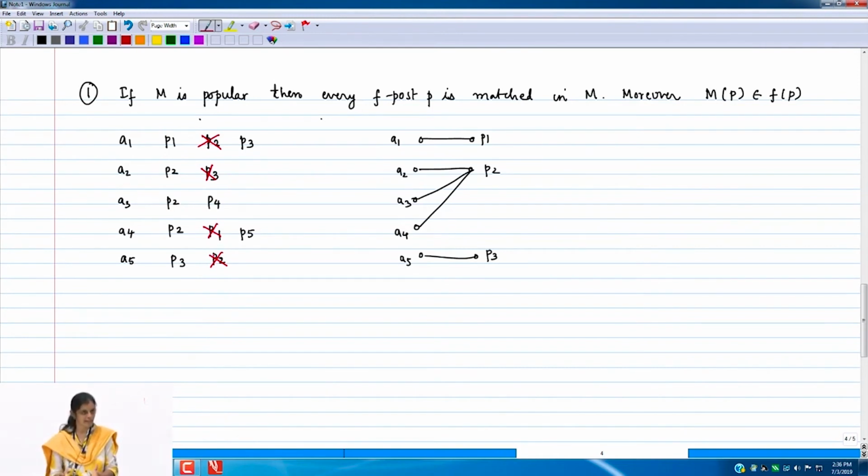For the F posts, I have added the edges to their rank 1 applicants. I have also discarded some edges based on the fact that they are never going to get used. That I have proved, so I have not done something wrong. Now where should I look for the remaining edges to be added? As you can see, A1 happily gets its first choice, but A2, A3, A4 do not have enough posts to be matched. So they need some more posts.